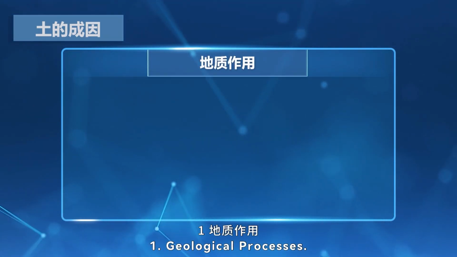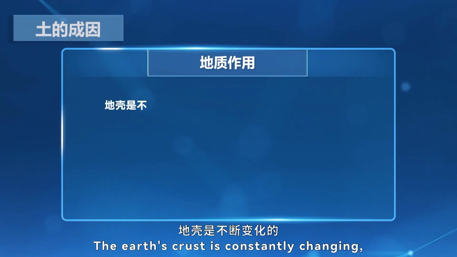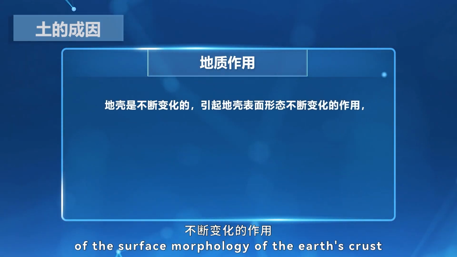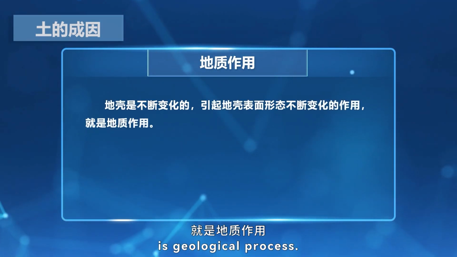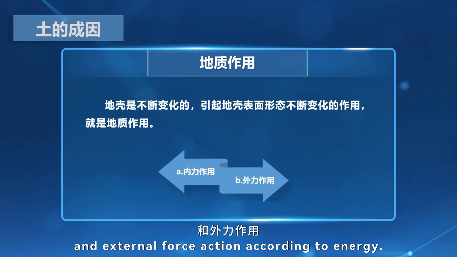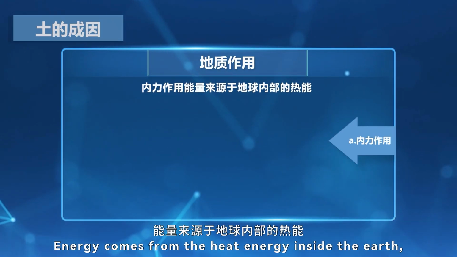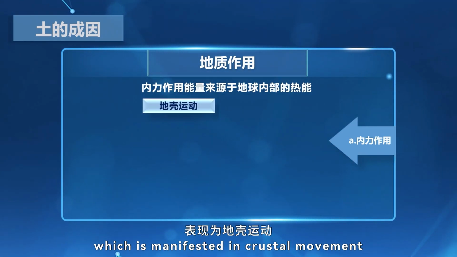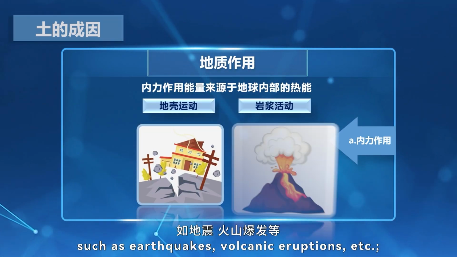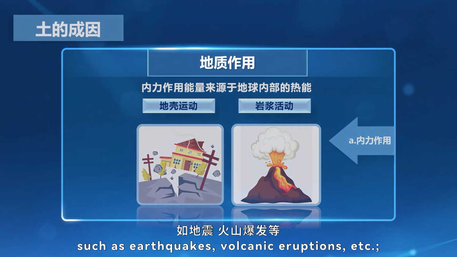1. Geological processes. The Earth's crust is constantly changing, and the effect that causes the constant change of the surface morphology of the Earth's crust is geological process. Geological processes can be divided into internal force action and external force action according to energy. Internal force: energy comes from the heat energy inside the Earth, which is manifested in crustal movement and magmatic activity, such as earthquakes, volcanic eruptions, etc.